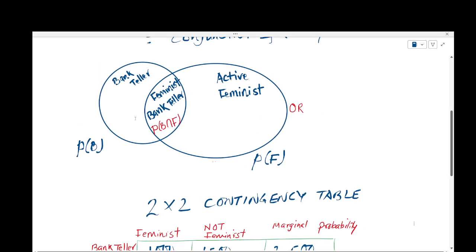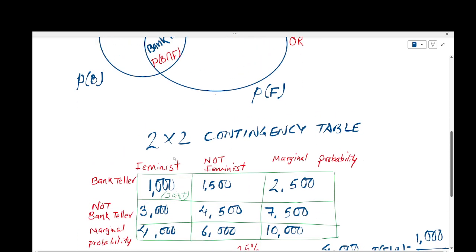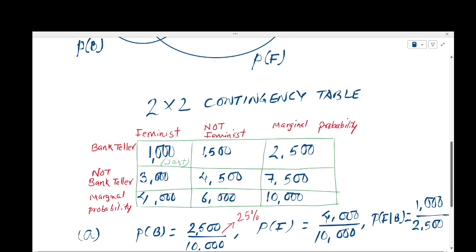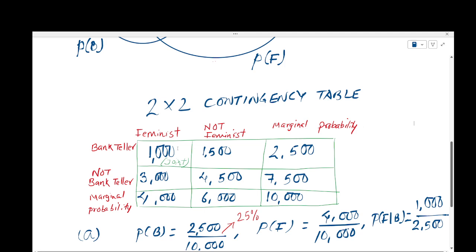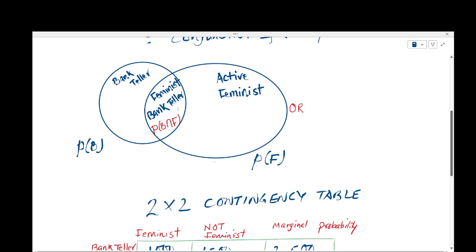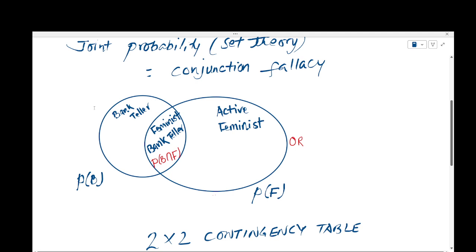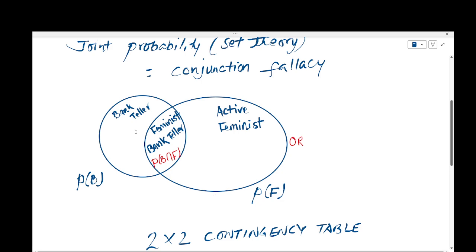Here, the first Venn diagram. There are 2,500 bank tellers, and there are 4,000 feminists in the second Venn diagram. And where is the intersection of feminist and bank teller? There are 1,000 bank tellers who happen to be feminist. So this overlap is option B. The first Venn diagram is option A. So option B cannot be bigger than option A.